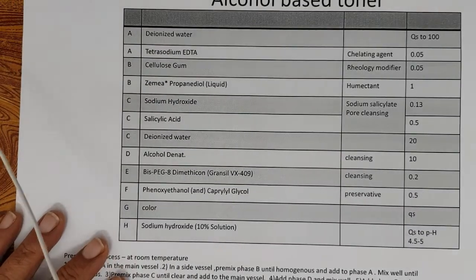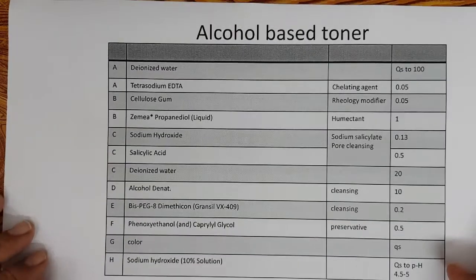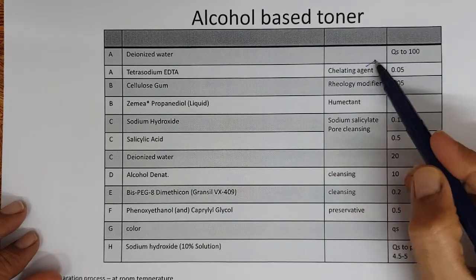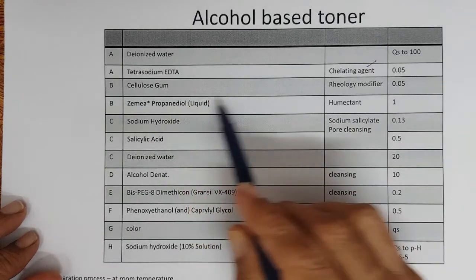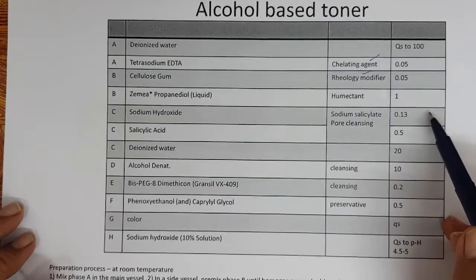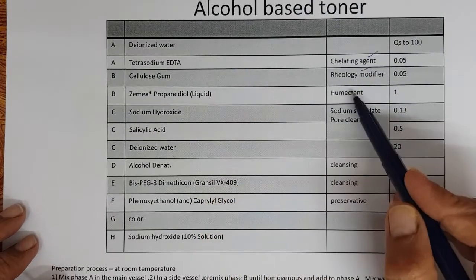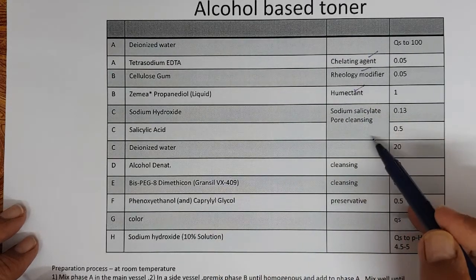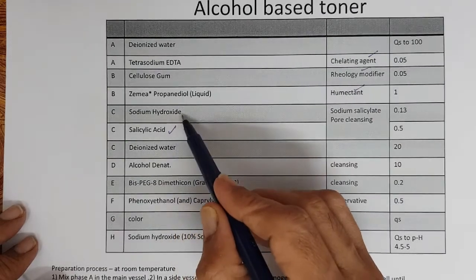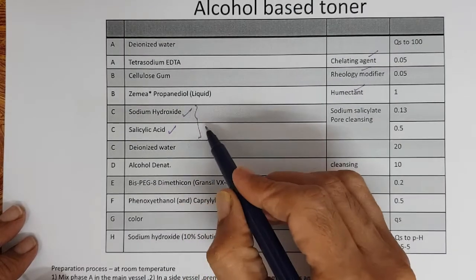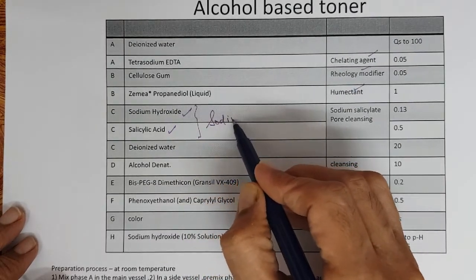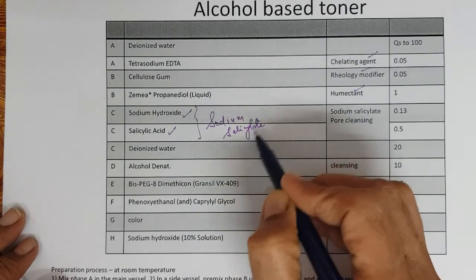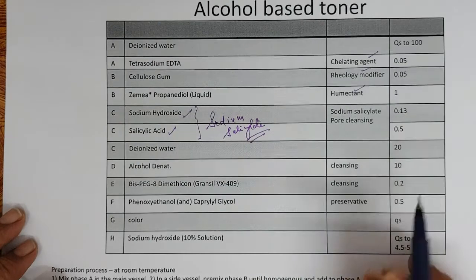An example of an alcohol based toner: simple chelating agent, tetrasodium EDTA, rheology modifier cellulose gum, propanediol as humectant, sodium hydroxide. Sodium hydroxide and salicylic acid react to form sodium salicylate for pore cleansing.